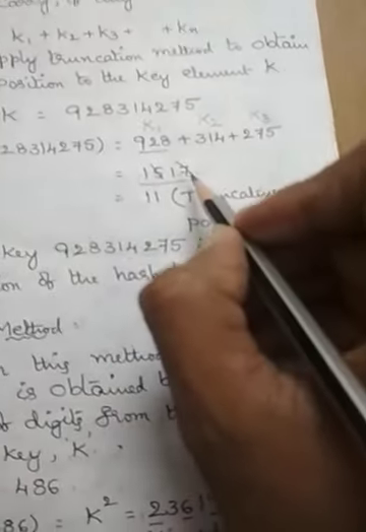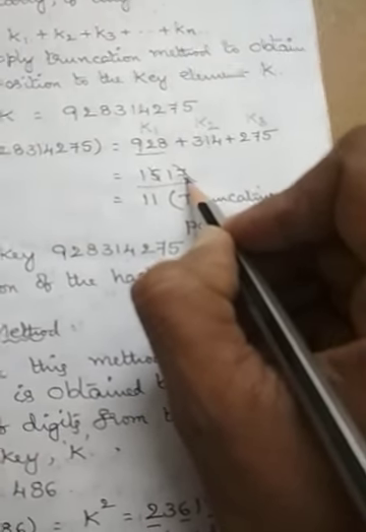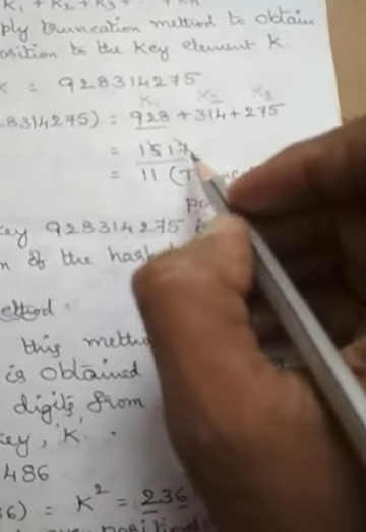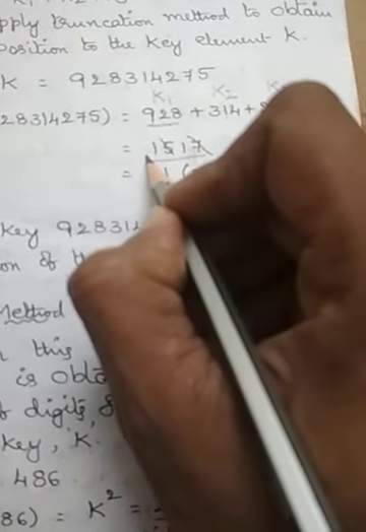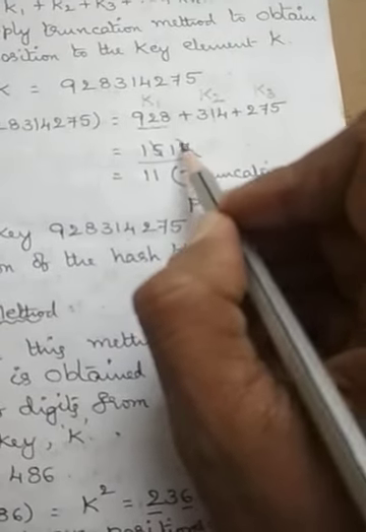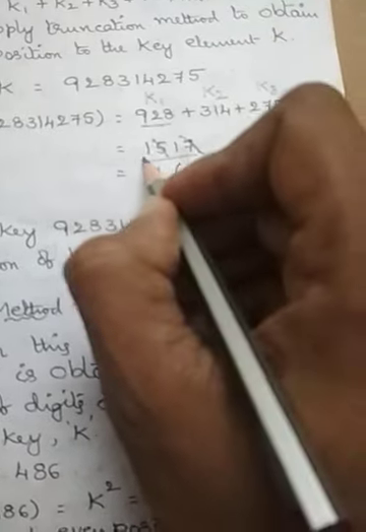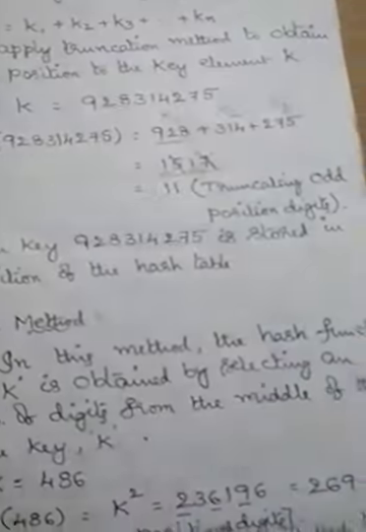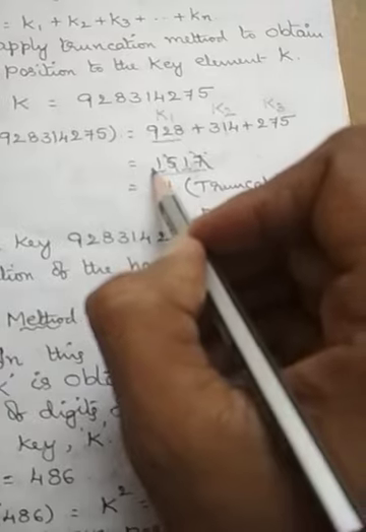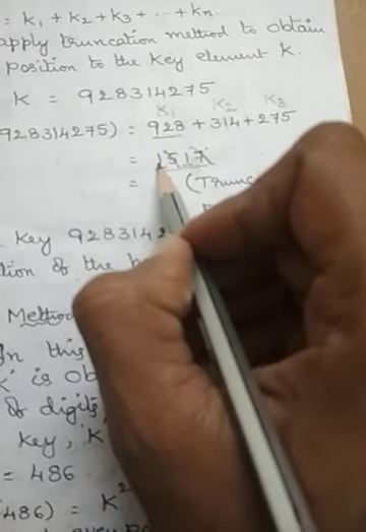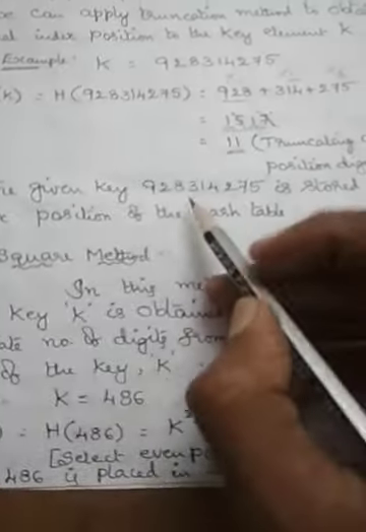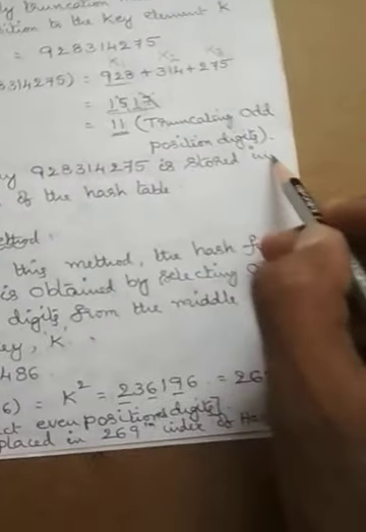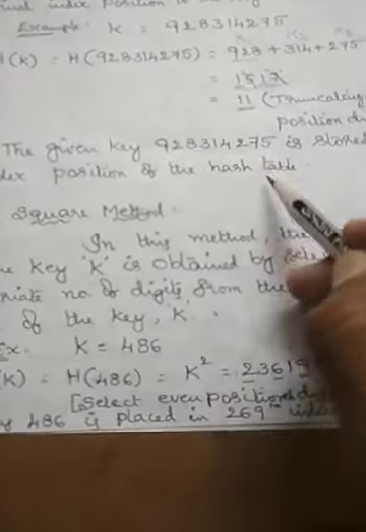Out of this, let us ignore all the digits that are present in odd positions, counting from right to left: first position, second position, third position, fourth position. All the odd position digits are truncated, and we consider only the digits present in the even positions. From left to right, we write 1 and 1, which gives us 11. So truncating odd position digits, we get 11. So the given key 928314275 is stored in the 11th index position of the hash table.